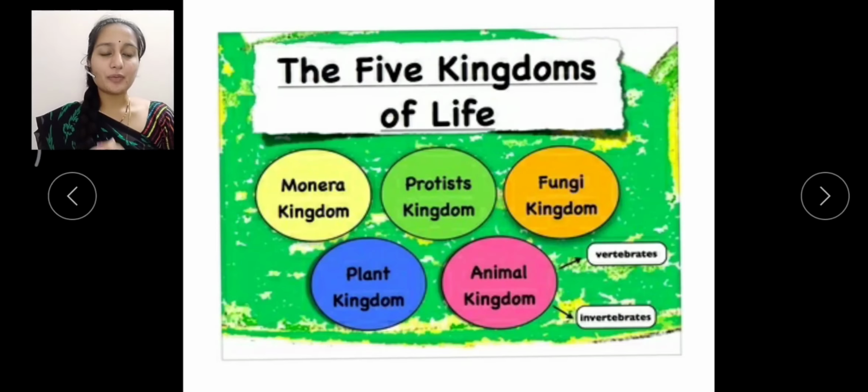As we have already discussed the hierarchy, we have the species, genus, family, order, class, phylum, then kingdom, domain, life. In this concept, we will explain the five kingdoms proposed by the scientist R.H. Whittaker: Monera, Protista, Fungi, Plantae and Animalia. We can simply call them the Monera kingdom, Protista kingdom, Fungi kingdom, Plant kingdom and Animal kingdom.